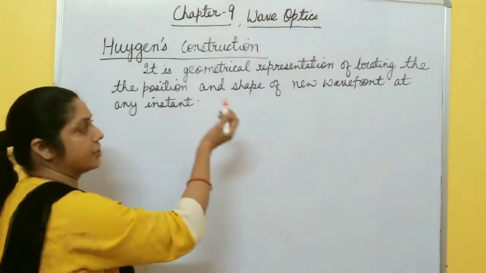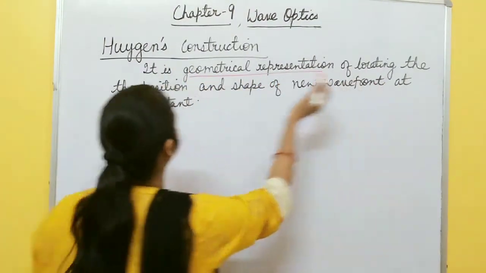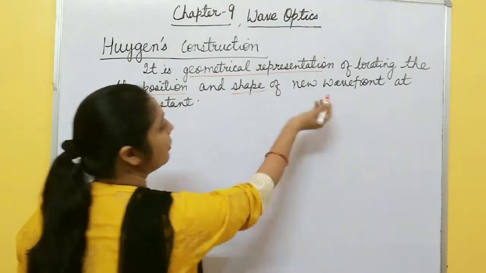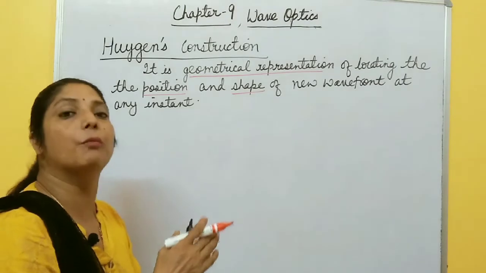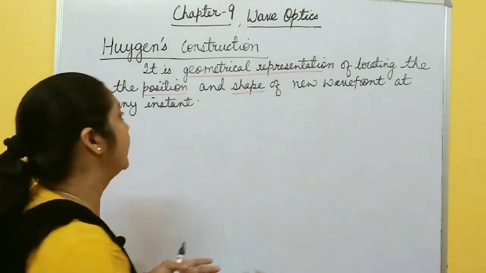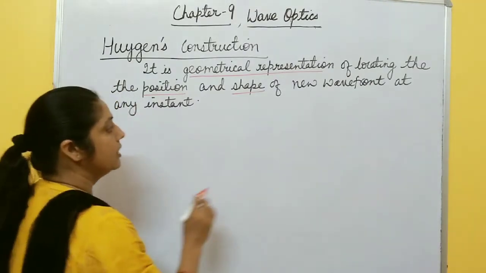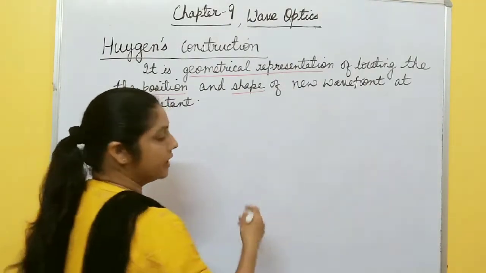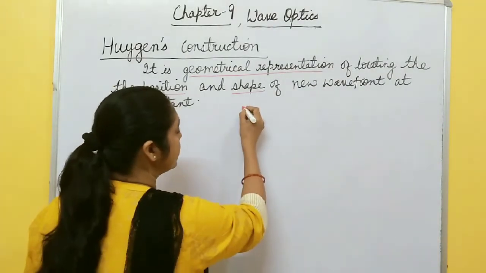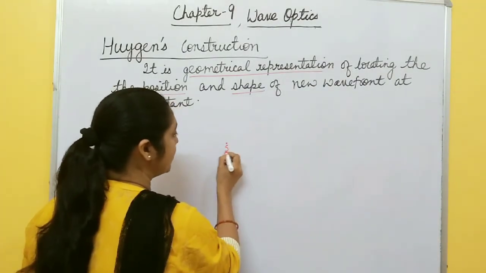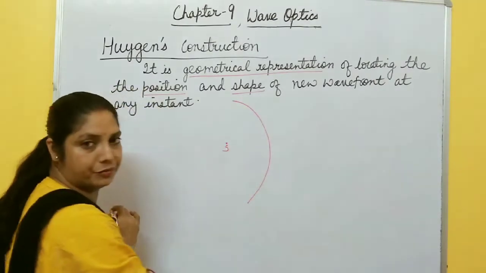Now Huygens construction is a geometrical representation of locating the position and shape of a new wavefront at any instant. How a wave propagates from one point to another point, we can explain with the help of this Huygens construction. For this, first we consider a spherical wavefront or a plane wave, anything you can consider. Here I am considering, suppose this is a point source, and with this point source we get a spherical wavefront.